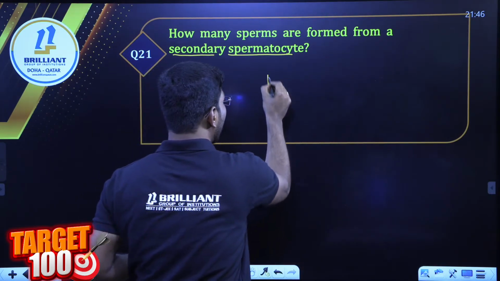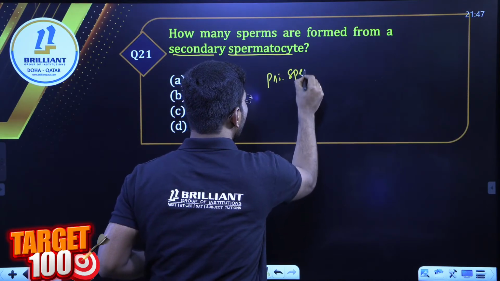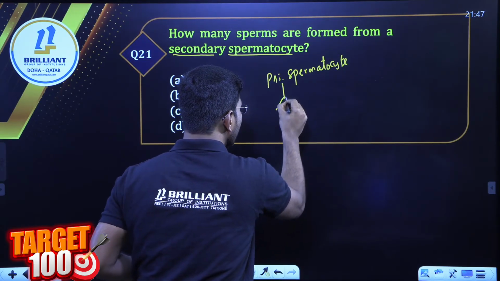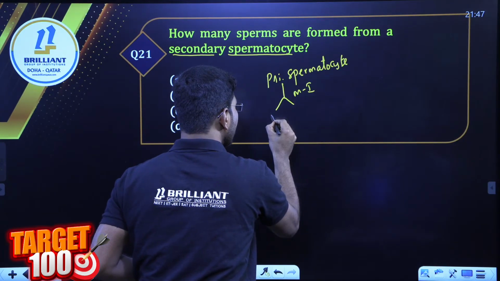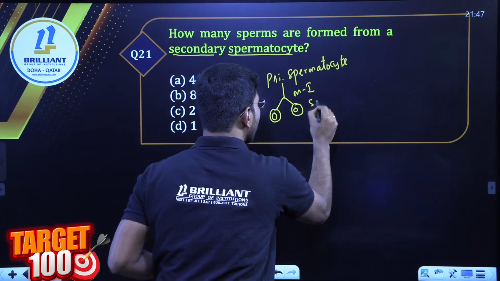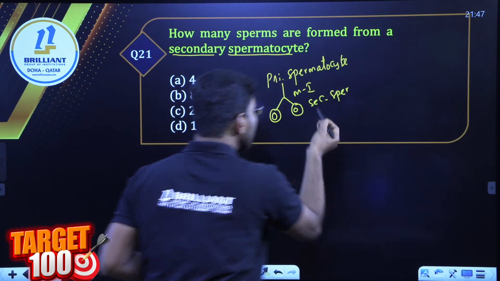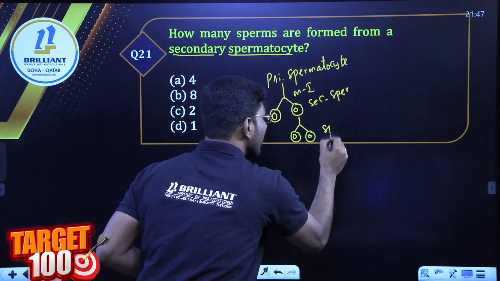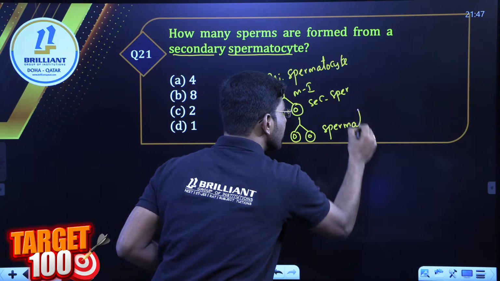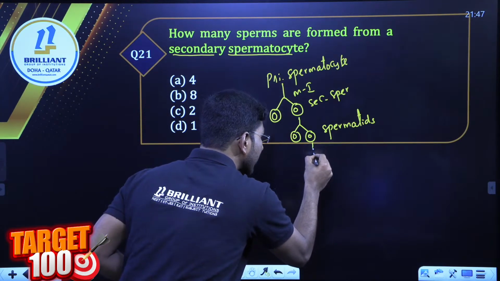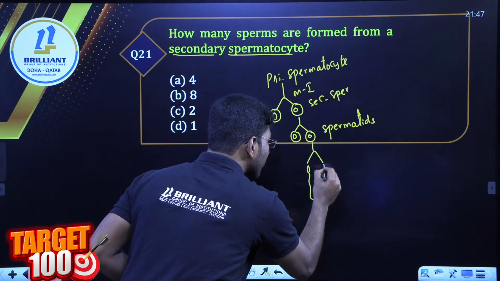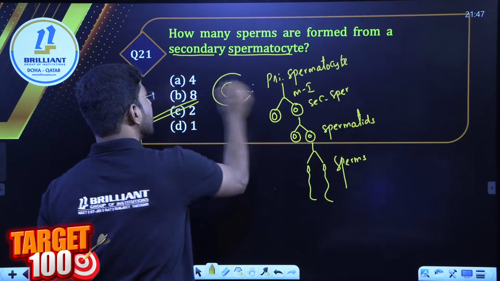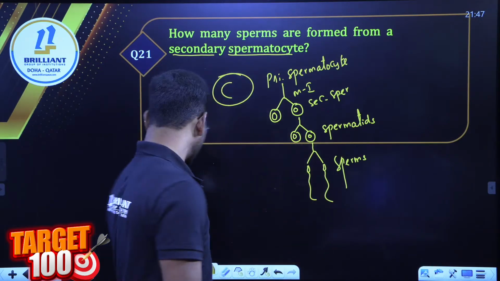So we can write: primary spermatocyte undergoes meiosis 1 to give 2 secondary spermatocytes. These are called what? Secondary spermatocytes. Now each secondary spermatocyte will give 2 spermatids. Each spermatid finally gives a spermatozoon, or we can write sperm. So the answer is obviously 2. Very good. Next question.